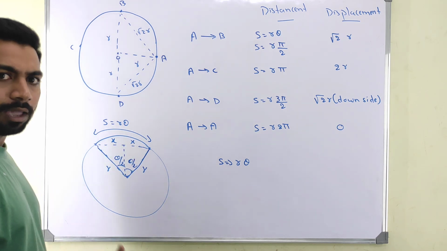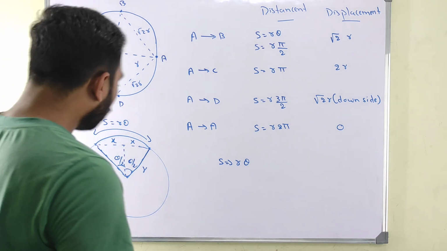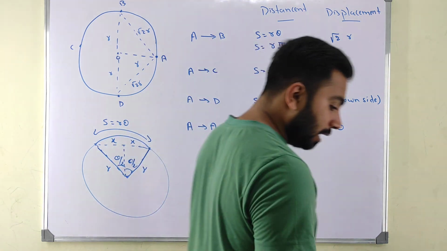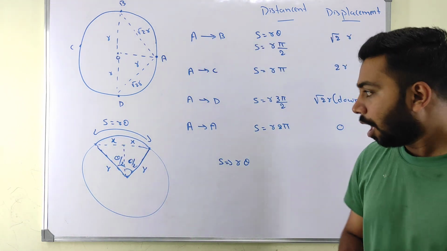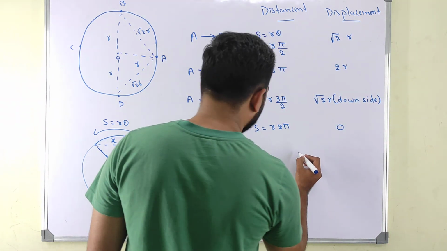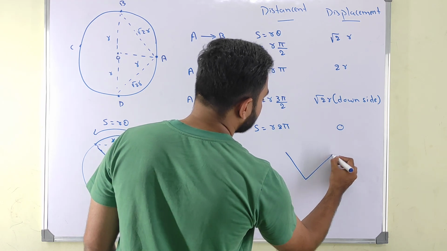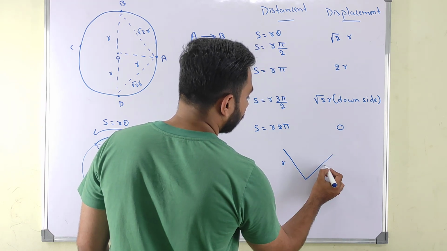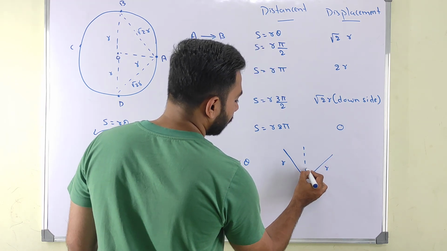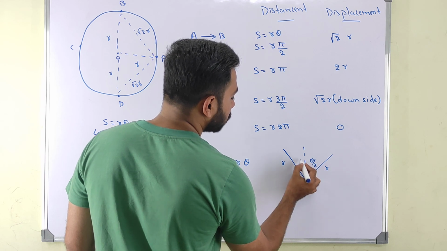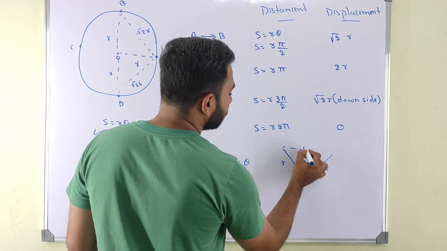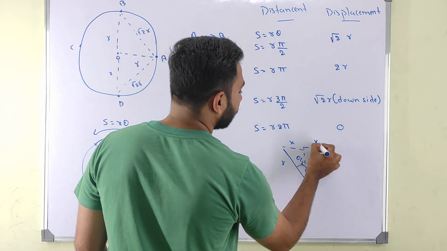Now the main thing: what is displacement? When we are looking for displacement, here we use our vectors. How do we use vectors? See, if you focus here, we have a line like this, R, here theta by 2, here also theta by 2, and this side x and this side x.